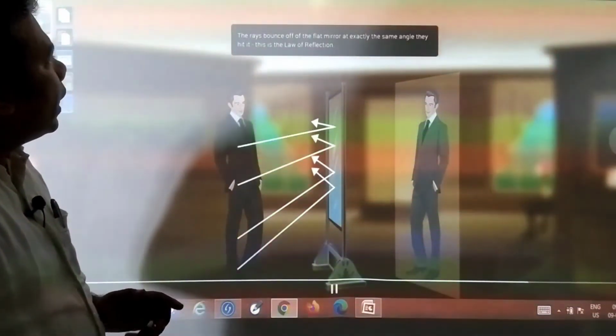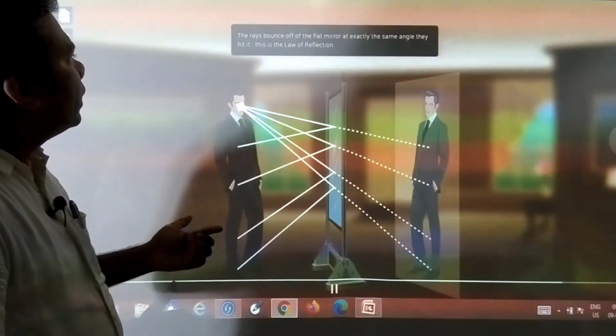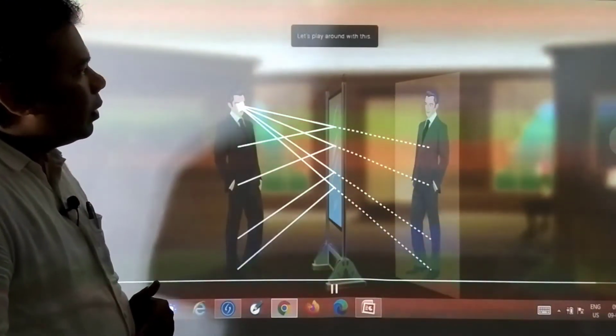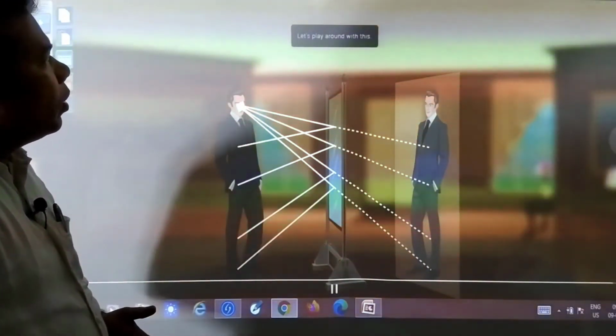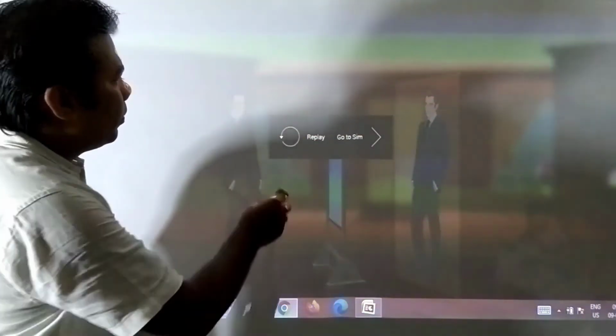Just see, the rays bounce off the flat mirror at exactly the same angle at which they hit it. This is the law of reflection. Already you have learned what the law of reflection is. Let's play around with this and see how it happens.